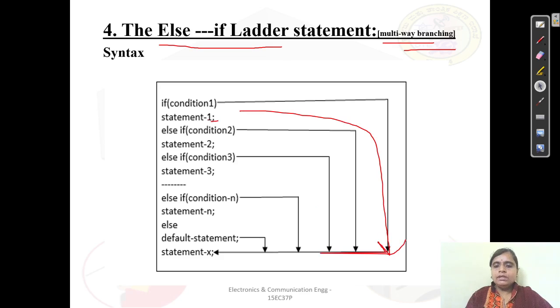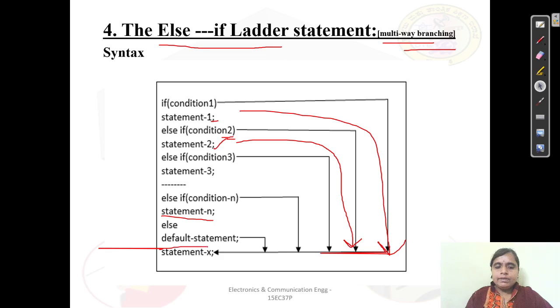It is not going for any other things. Now if this is not true, then it checks the second condition. If the second condition is true, then it is going to execute the second statement. After execution, it is not going to go further, it directly comes out.